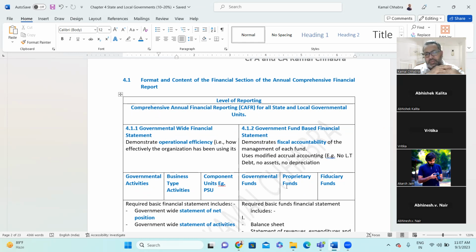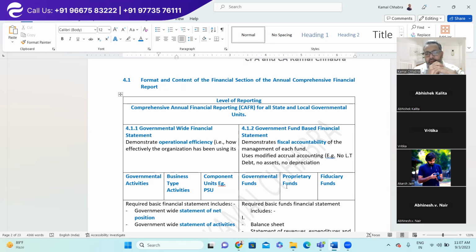In the annual comprehensive financial report, you'll have a government-wide financial statement as well as fund financial statements. In addition to that, you'll have notes to the respective statements. First, let's understand the level of reporting. Like we discussed earlier, the overall broad umbrella, we call it the comprehensive annual financial report, is for all the state and local governmental units. Within that, there are two things: one is the government-wide financial statement, and the second is the government fund-based financial statement.